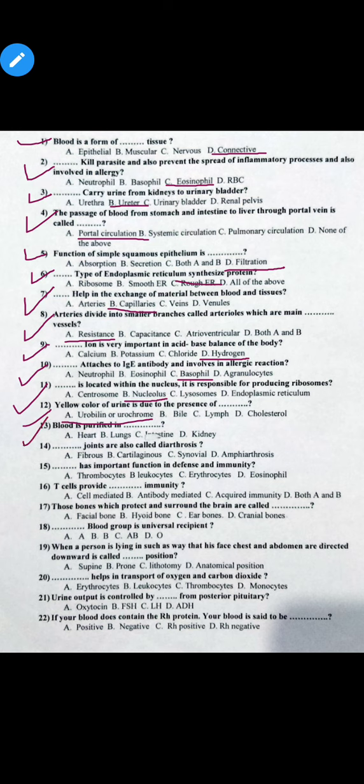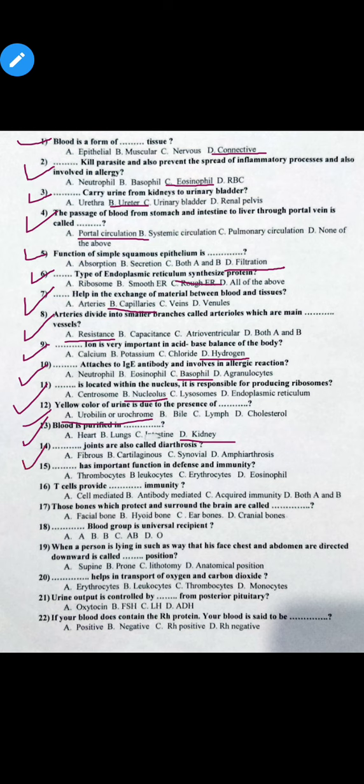MCQ number 13. Blood is purified in option A heart, option B lungs, option C intestine, and option D kidney. So the correct option is option D. So blood is purified in kidney.